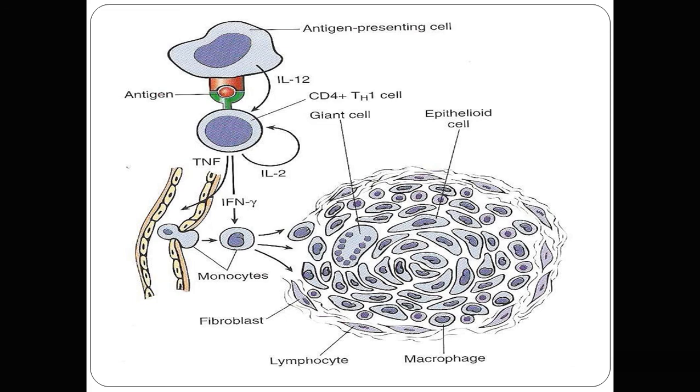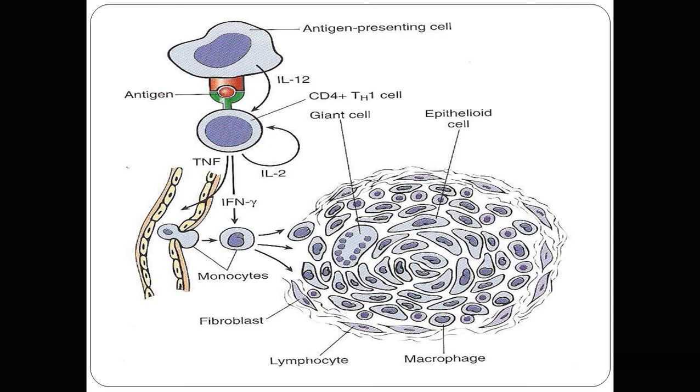So this diagram explains that the APC cells, antigen presenting cells, present the antigen to the CD4 helper T cells, while the APC cells release interleukin 12. Further, the CD4 helper T cells release three different cytokines: tumor necrosis factor, interferon gamma, and interleukin 2. The tumor necrosis factor causes the release of monocytes from the blood vessel to the extravascular compartment. So the monocyte becomes the macrophage. Inside the blood vessel it is called the monocyte, and outside it is called the macrophage.